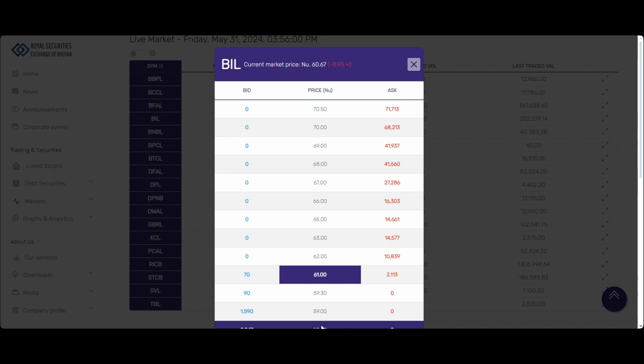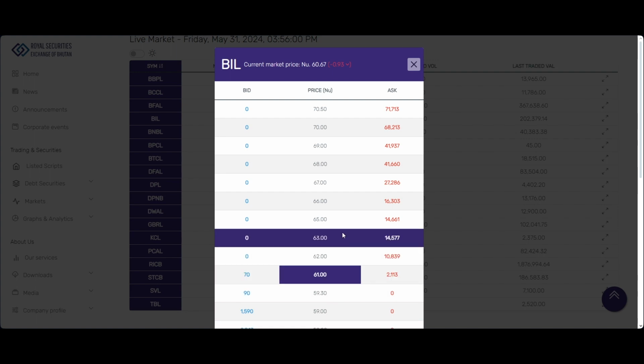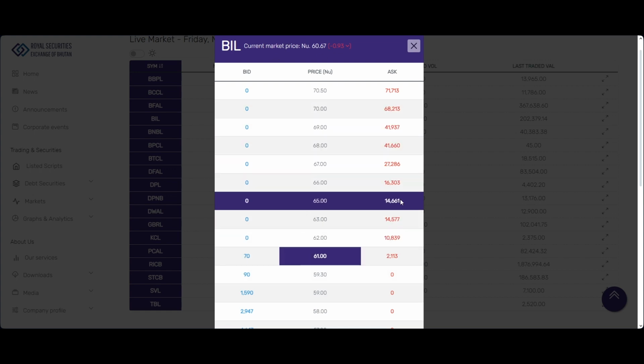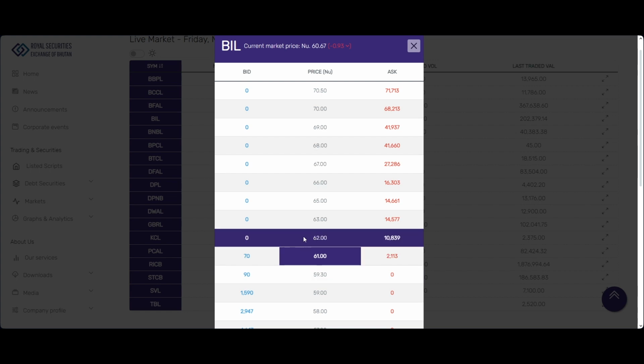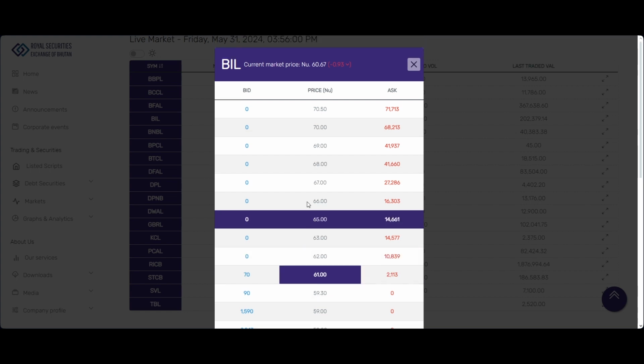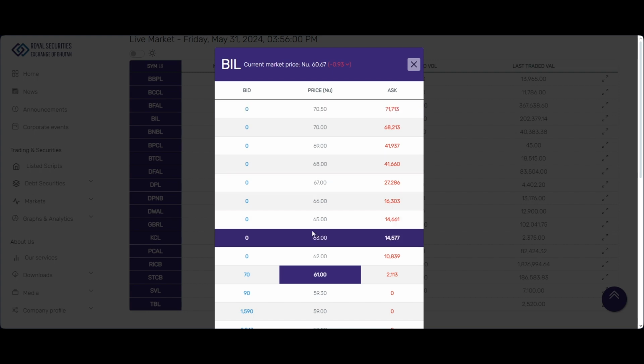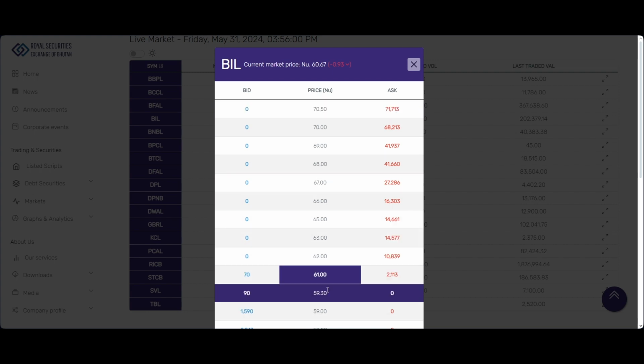So what will happen is, for 61 to be the next market price, or the updated market price, we have a simple rule which says that the paid up shares of that company, BIL, multiplied by 0.004%, that number of shares needs to be traded in order for this price to take effect. Yes. To change. Which comes to around, I believe, 4,000 or 6,000, some odd number of shares, which needs to be traded in order for the price to change. Okay.